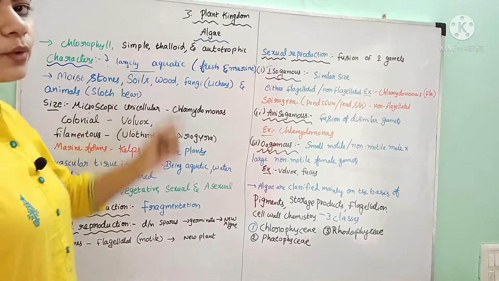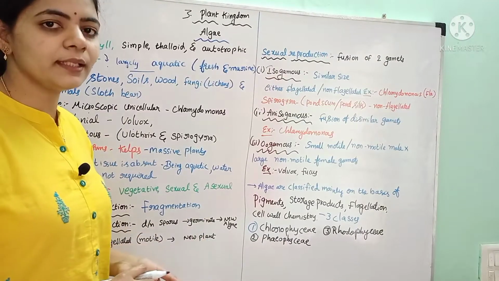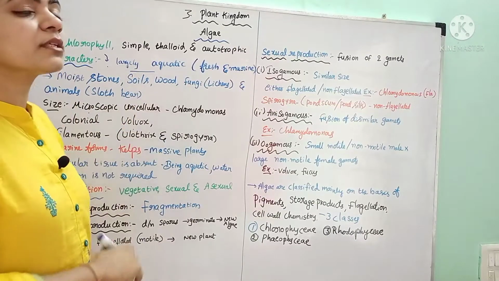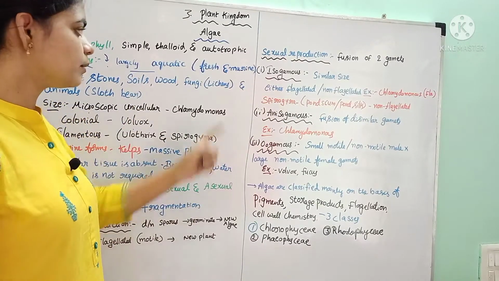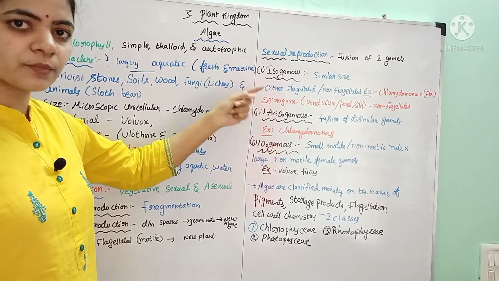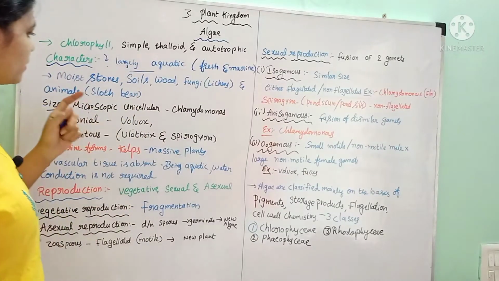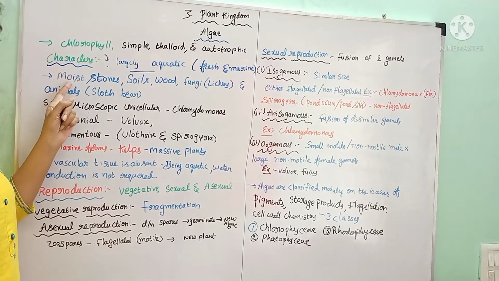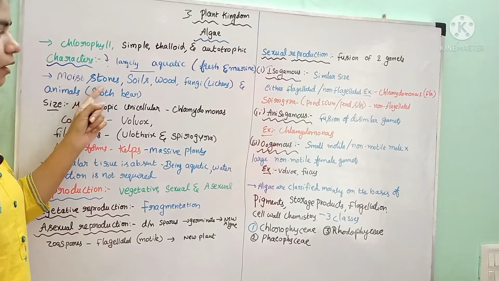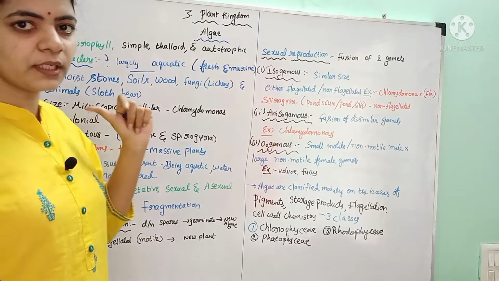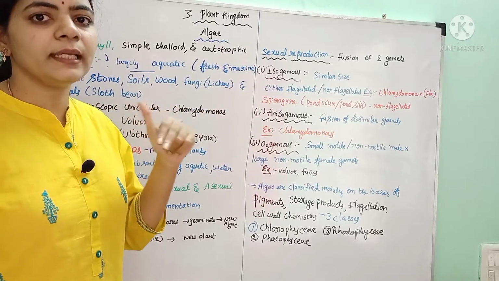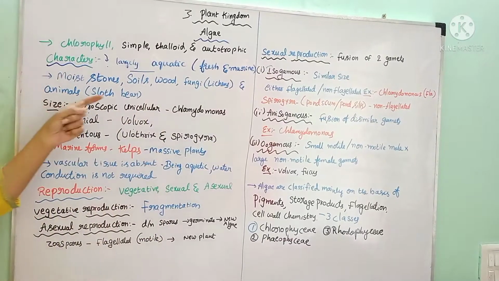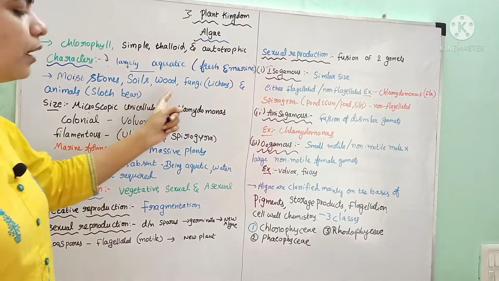And these are largely aquatic. These algae can be found in terrestrial conditions also, but mostly they are present in aquatic habitats, maybe fresh water or marine water, or sometimes brackish waters also. Mostly marine, and some forms grow on the surface of moist stones. On moist stones we can observe a green colored layer, that is nothing but algae. We can find it in our houses also, right? And some of them grow in the soil and wood.